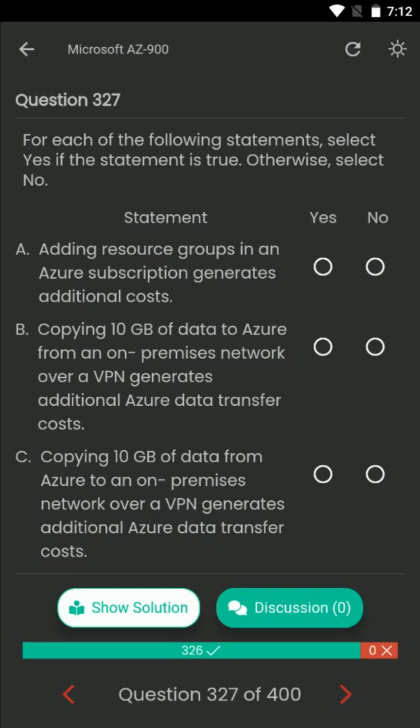Question number 327. For each of the following statements, select yes if the statement is true. Otherwise, select no. Statement A. Adding resource groups in an Azure subscription generates additional costs. Statement B. Copying 10 gigabytes of data to Azure from an on-premises network over a VPN generates additional Azure data transfer costs. Statement C. Copying 10 gigabytes of data from Azure to an on-premises network over a VPN generates additional Azure data transfer costs. The correct answers are Statement A, no. Statement B, no. Statement C, yes.